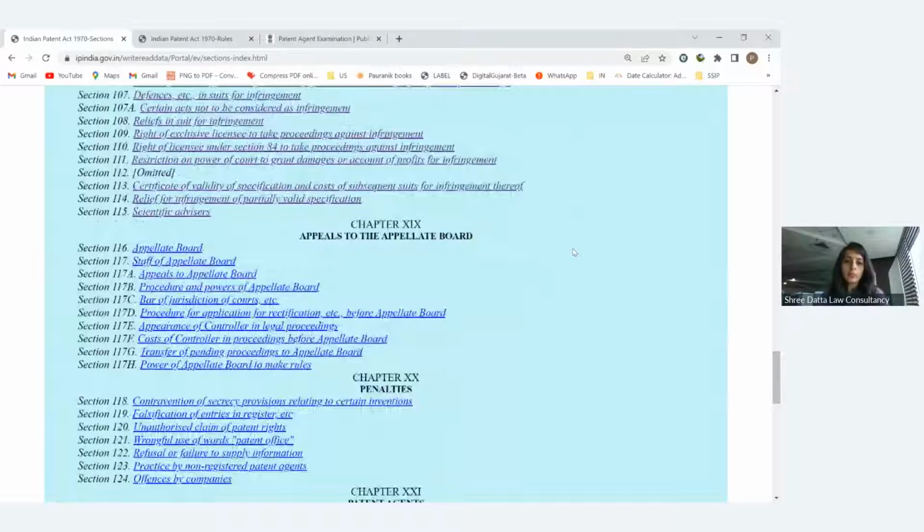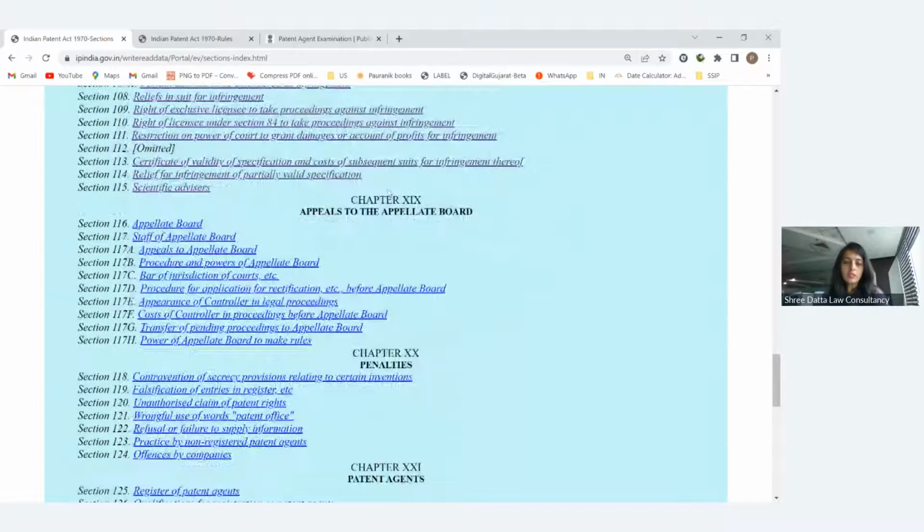Then appeals to the appellate board. As of now, I have told you that this appellate board, the IPAB, has been dissolved in the patent office, but still this section will be here.